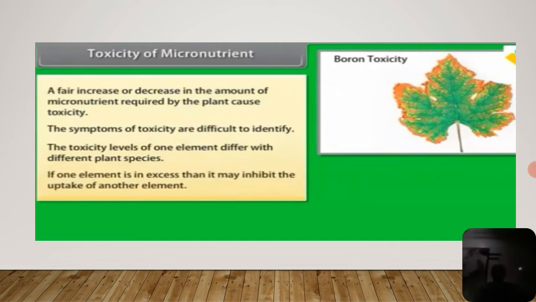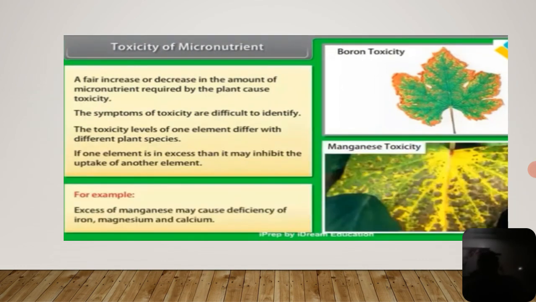What happens if the amount of one element is increased in the plant is that the plant cannot absorb the other required element, so it results in toxicity. Okay, clear now? So next.